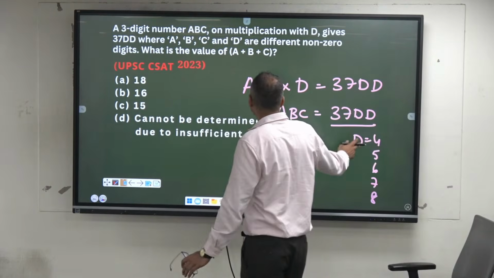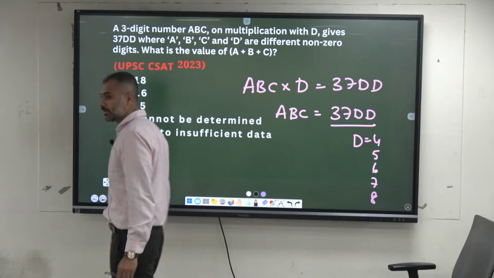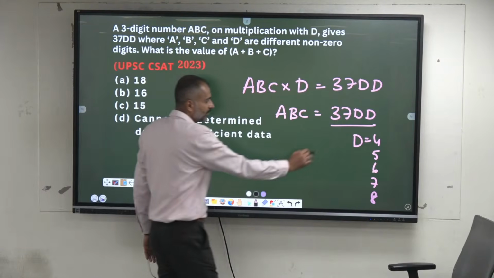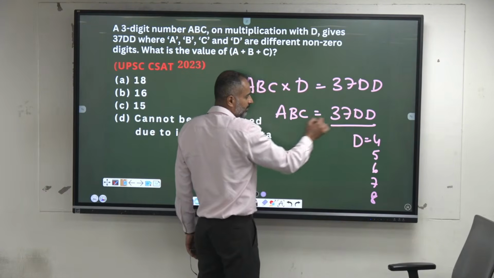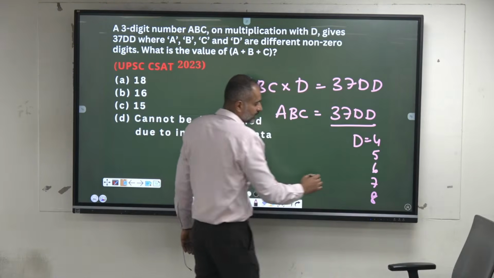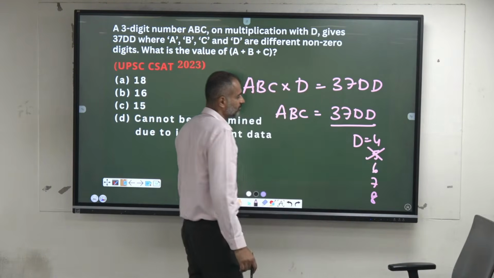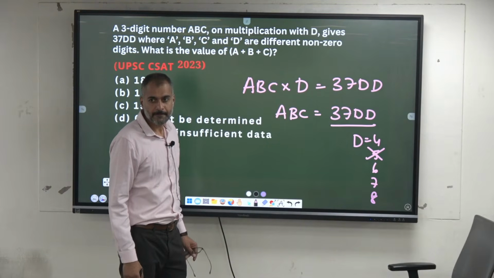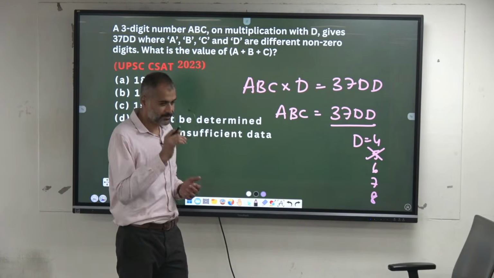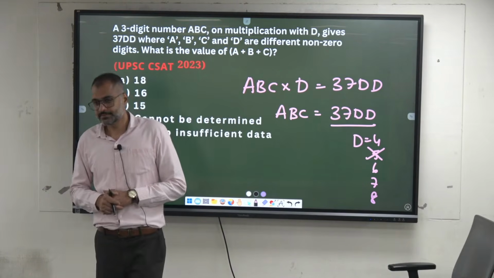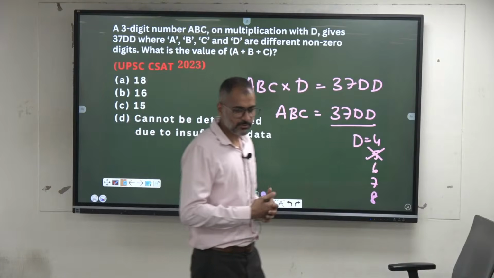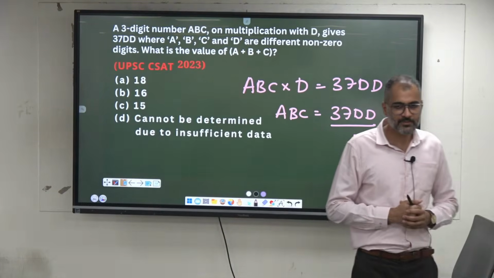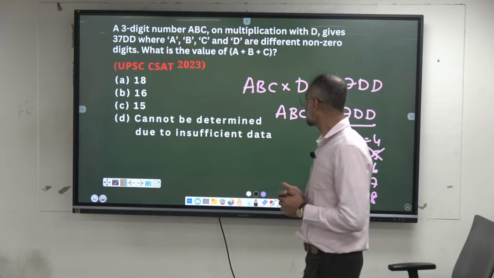Definitely it's not 5, because they are all non-zero digits. 5 you can eliminate here. If it is 5, it cancels to 0. So this is not 5 here. 4 you can check, 6 you can check, 7 and 8. I know the answer.